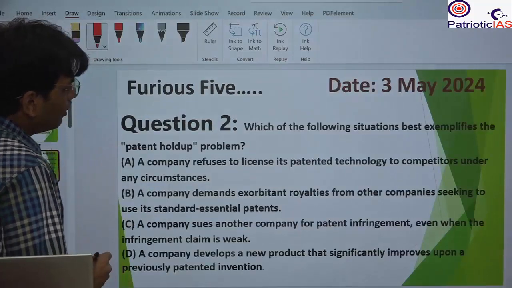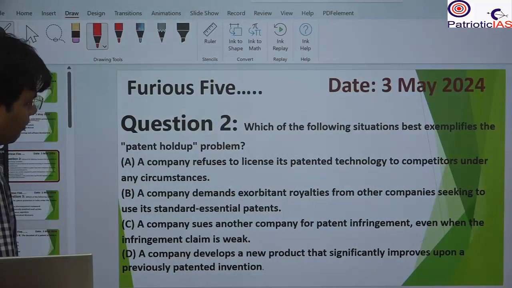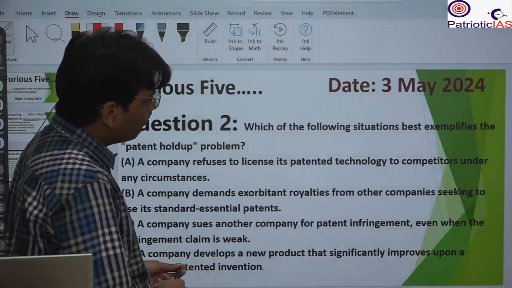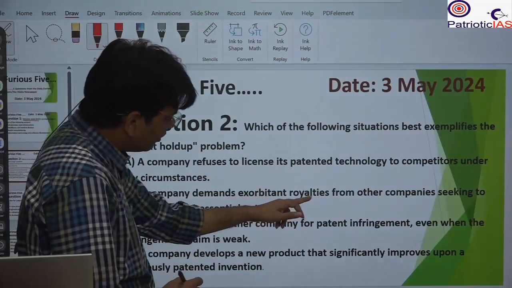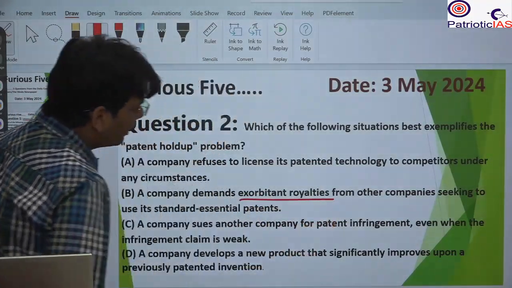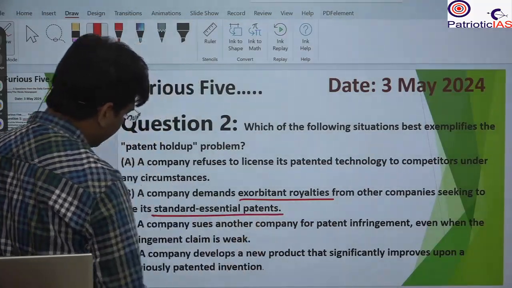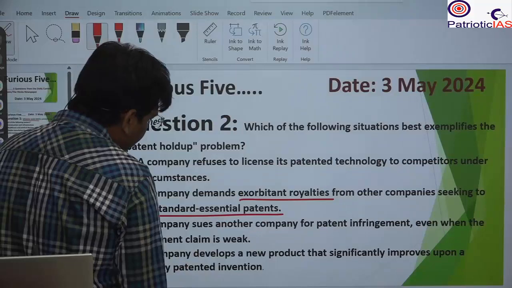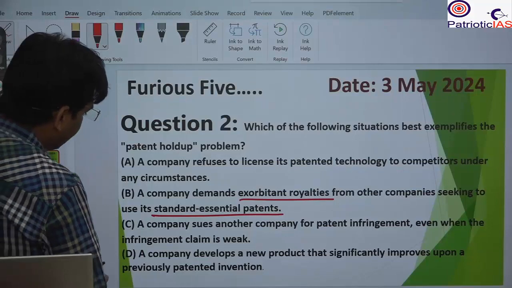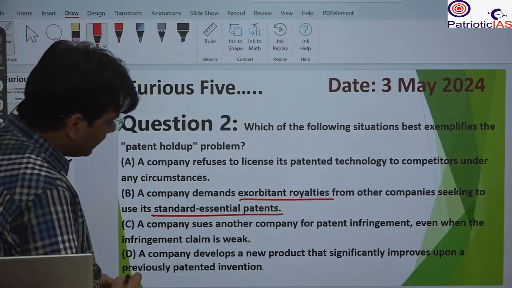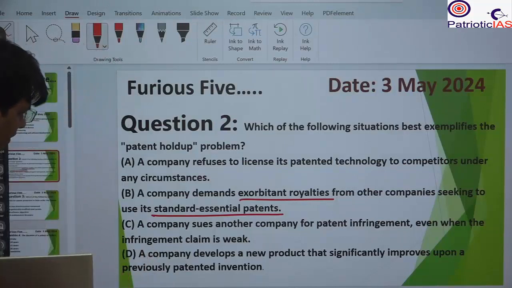Next question. Which of the following situations best exemplifies the patent holder problem? A, a company refuses to license its patented technology to a competitor under any circumstance. B, a company demands exorbitant royalties from other companies seeking to use its standard essential patent. C, a company sues another company for patent infringement even when the claim is weak. D, a company develops a new product that significantly improves upon a previous patented invention.